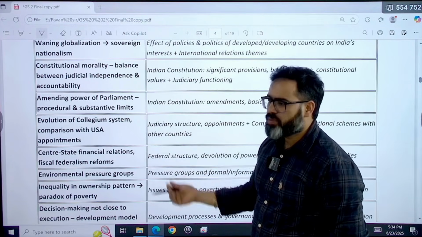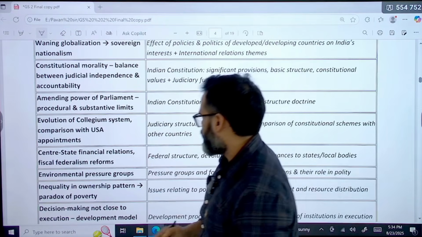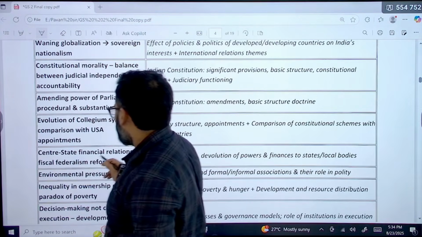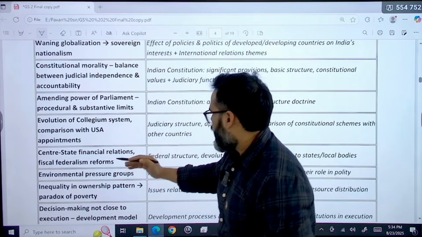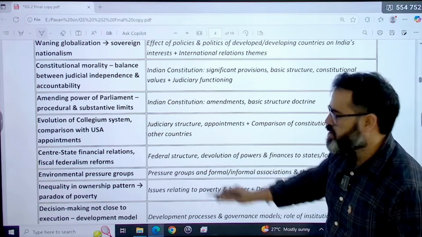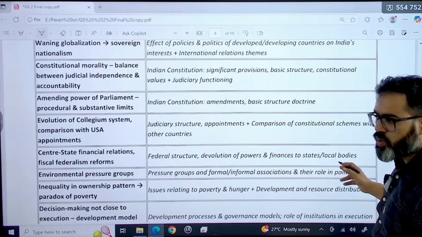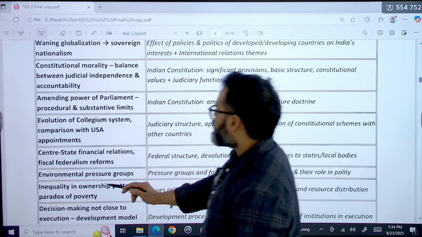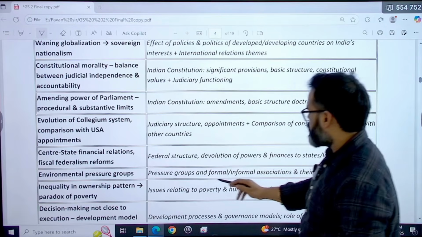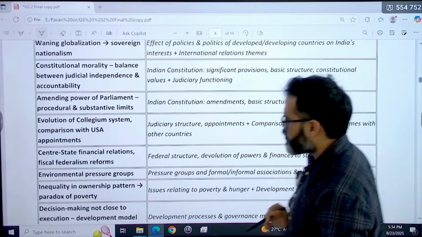So this question was a mix of two different topics. Next is central-state financial relations and fiscal federal reform. This was about federal structure, devolution of power and finance to state and local bodies. Then environmental pressure groups, again about pressure groups, formal and informal associations, and their role.